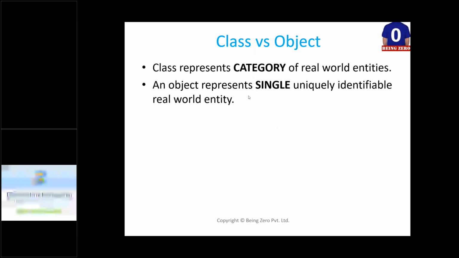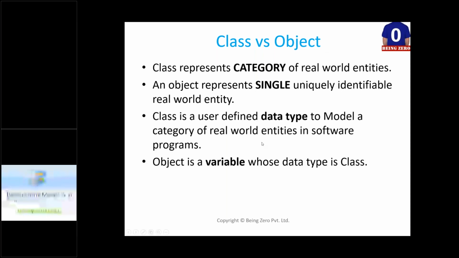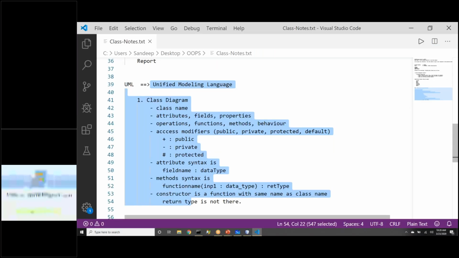So this is for the understanding of the concept. But if we talk about the programming world, when we start coding, then we will not see class and object with this definition. We will see them with another definition. We will say, hey, class is a user-defined data type to model a category of real-world entity in software. So any real-world entity, if we want to represent that in software, we will represent that using a class. And class is nothing more than a data type for us.